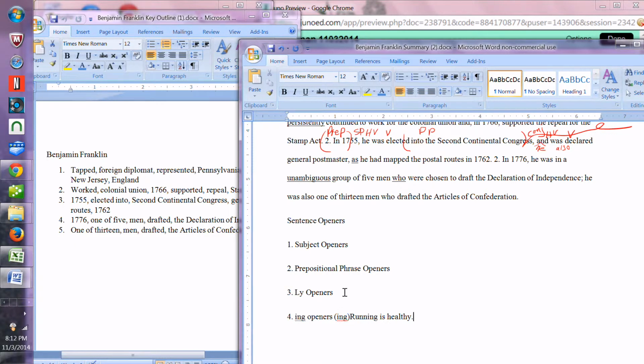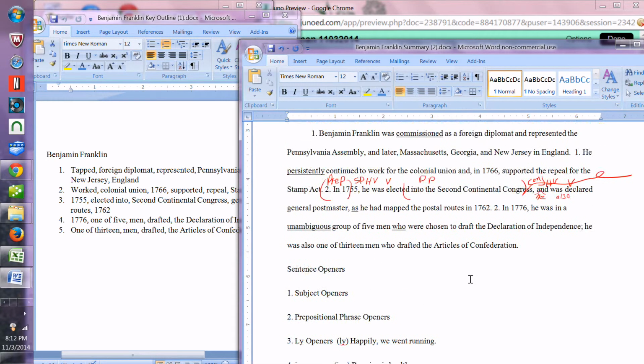The ly openers, you're just opening with an adverb. Happily, he went running. And let's just put an ly in front of that. So that's your next assignment.